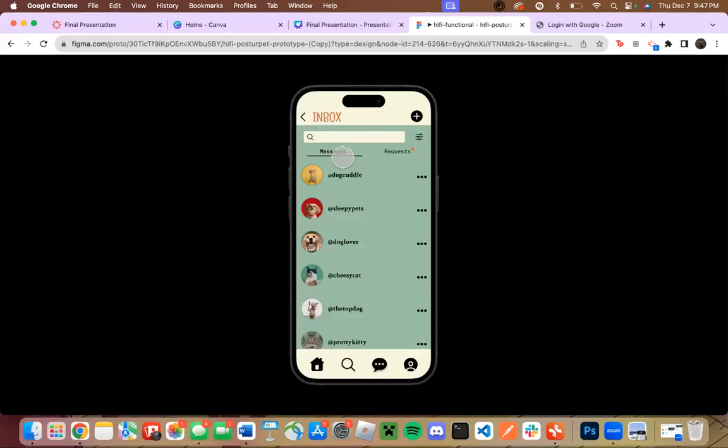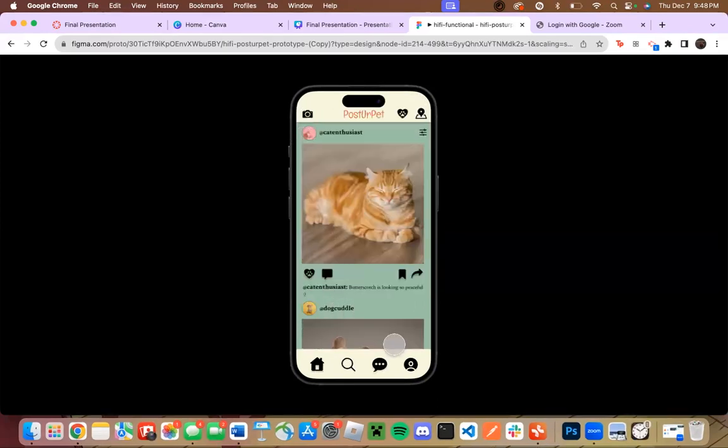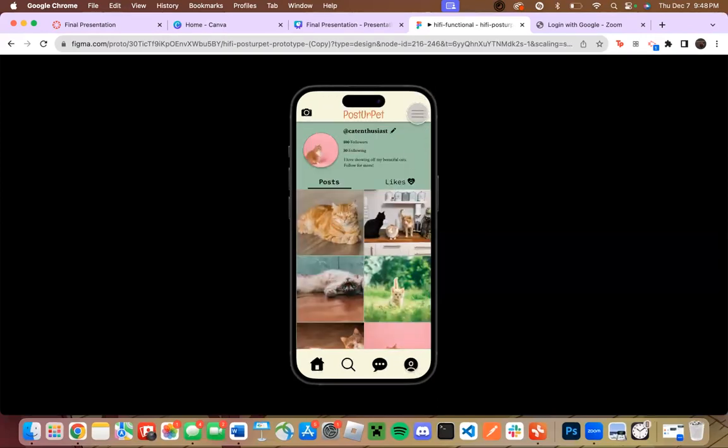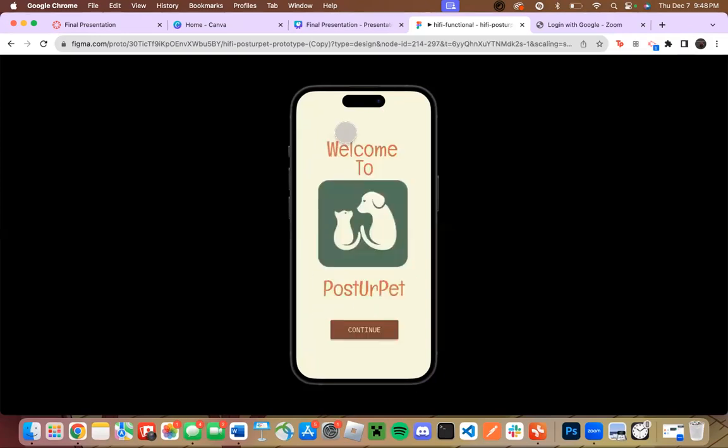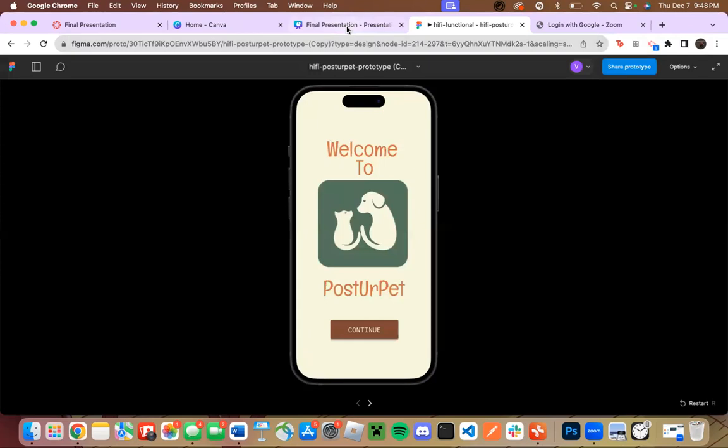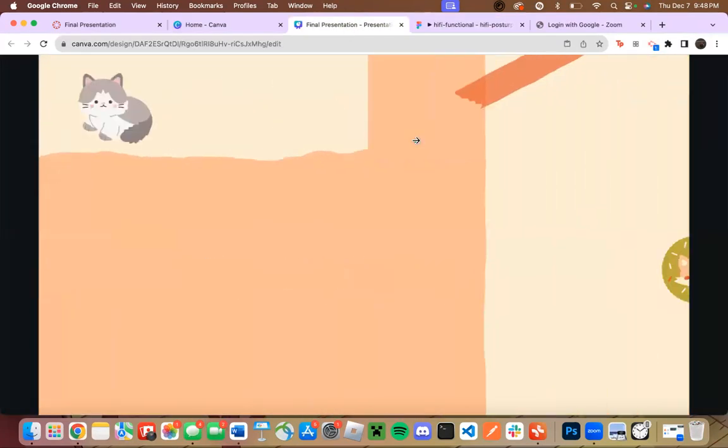On the message tab, in the inbox, the user can see their messages as well as their requests and answer any requests as they want, and add a message up here with the top plus icon. And also we added a back button on this so they can return to the home page. And on the main page, in the three-line icon, the user can see settings, saved posts, location, and the option to verify if they are a vet when they're making an account. And finally, they can log out and that would return them to the home page. And that is it.